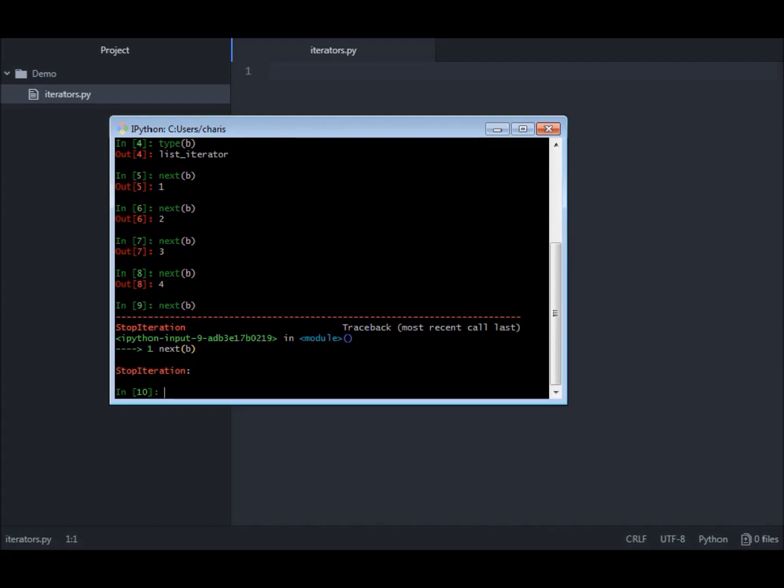Now, what is an iterable? To answer that, we first have to specify the data types Python has. There are two kinds of data types. There are atomic data types such as integers, floats, or booleans, for instance. And on the other hand, we have collection data types such as lists, which we've already seen, tuples, dictionaries, sets, strings, whatever.